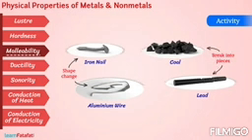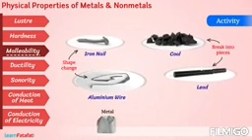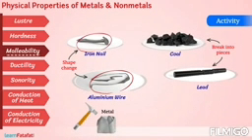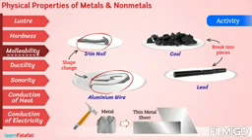The harder we beat, the greater is the change of shape. Thus, metals, if beaten, change their shape and form thin sheets on beating. This property is called malleability. Nonmetals break into pieces, like we have seen in the activity.